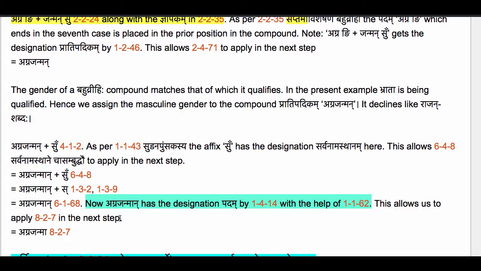And now we use 827 no lopa pratipadikantasya to perform the lopaha, the elision of the letter na, the ending letter na of agrajanman, which is at the end of a padam and is also at the end of a pratipadikam. So we get the final form agrajanma, like raja is the prathama ekavachanam of rajan. Similarly, agrajanma is the prathama ekavachanam of agrajanman, which is now a masculine compound pratipadikam, even though janman is a neuter pratipadikam.